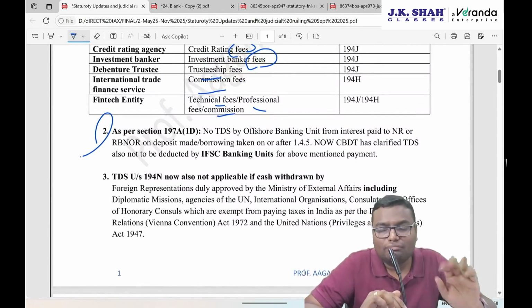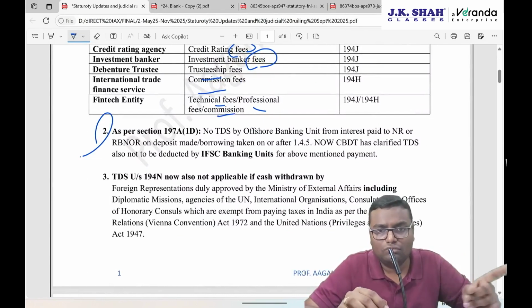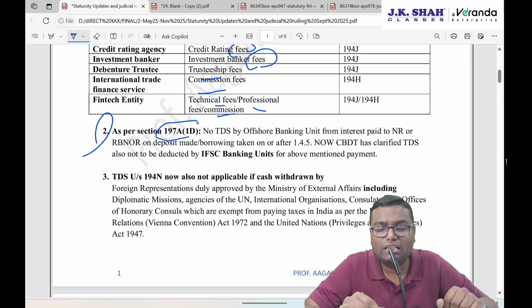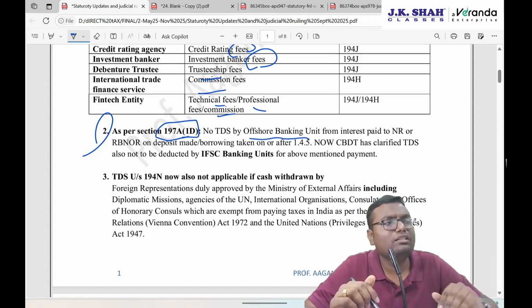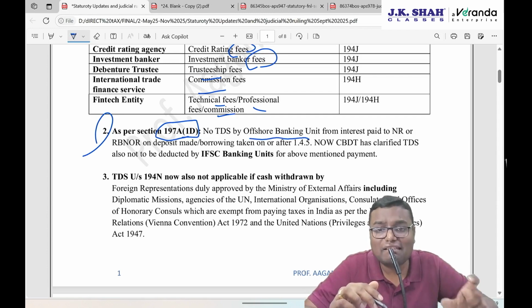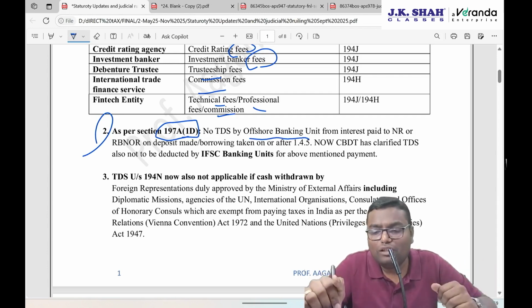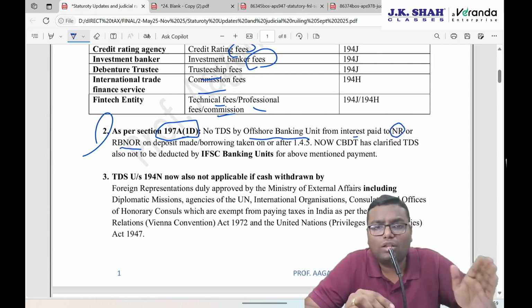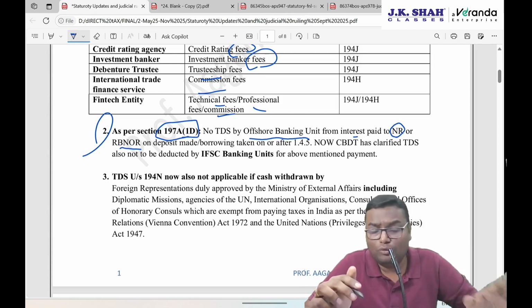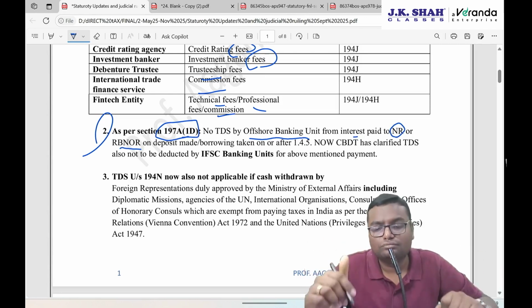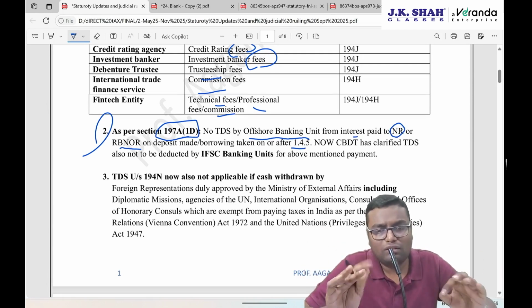Now one thing was already there. 197A, again no TDS certificate. Subsection 1D. 197A subsection 1D said that if you are an offshore banking unit, that is a banking unit of a foreign bank mainly operating in SEZ area, and you are paying any kind of interest either to a non-resident or to any RBNOR, that is resident but not ordinarily resident, for any deposit taken or any loan taken on or after 1st April 2005.